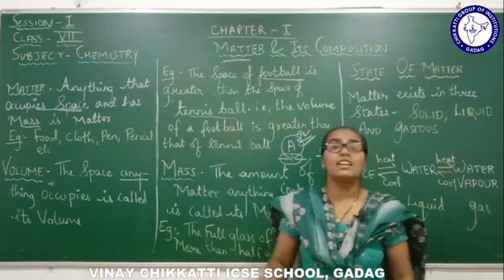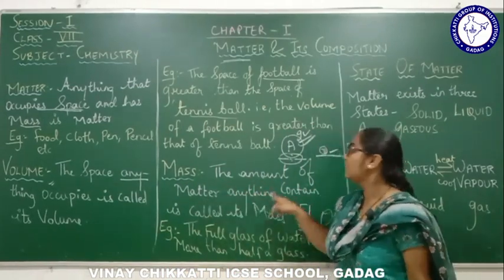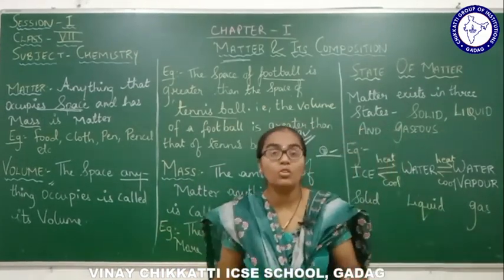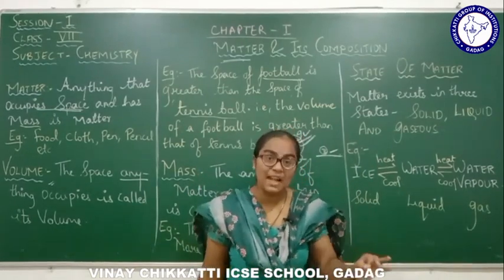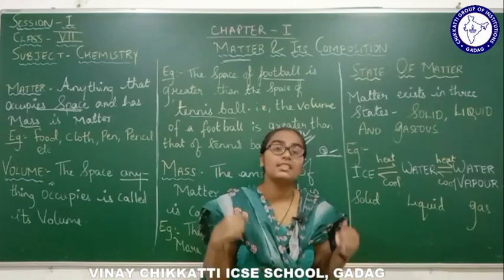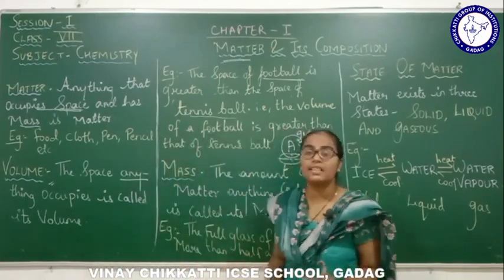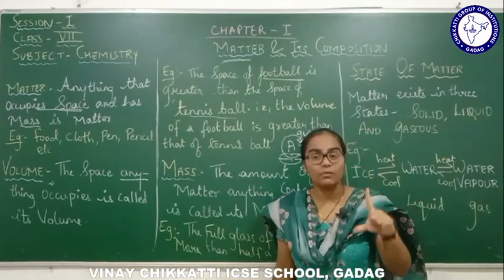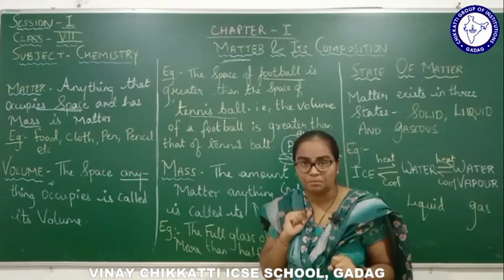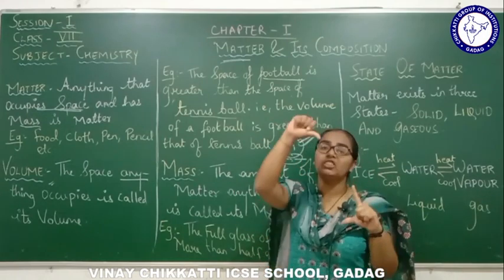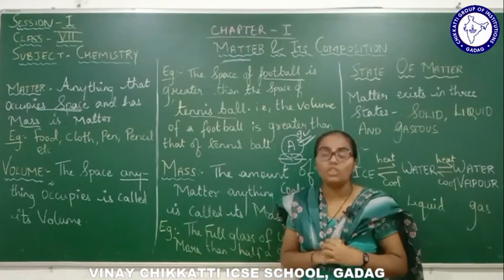Anything which has more content, the amount of substance it contains, the amount of matter within that substance is nothing but called mass. As I said in the example, when you take one bottle and a small glass and pour water into them, the amount of matter you are pouring into the water bottle will be more.